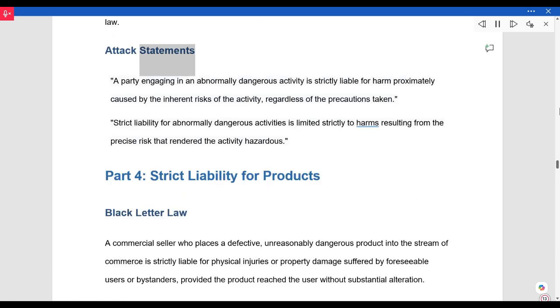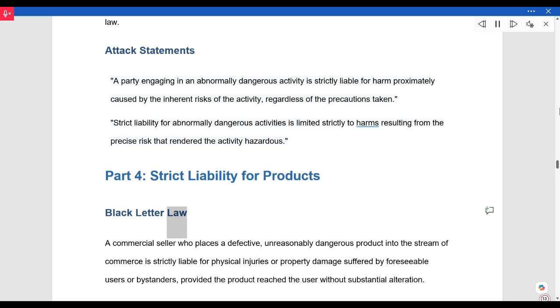Attack statements. A party engaging in an abnormally dangerous activity is strictly liable for harm proximately caused by the inherent risks of the activity, regardless of the precautions taken. Strict liability for abnormally dangerous activities is limited strictly to harms resulting from the precise risk that rendered the activity hazardous. Part 4. Strict liability for products.